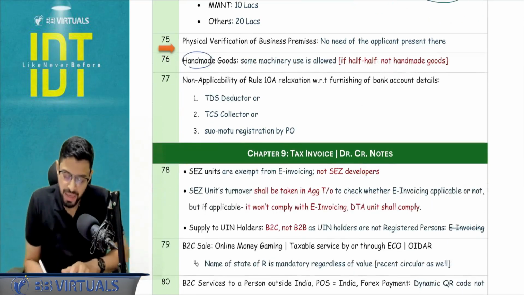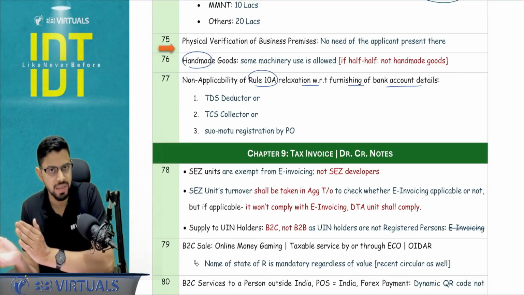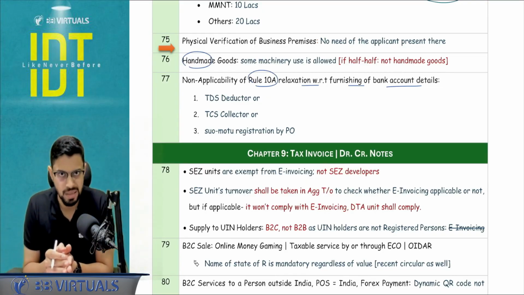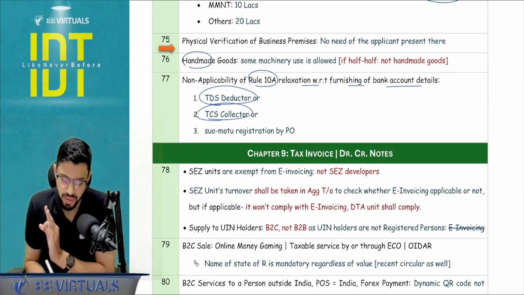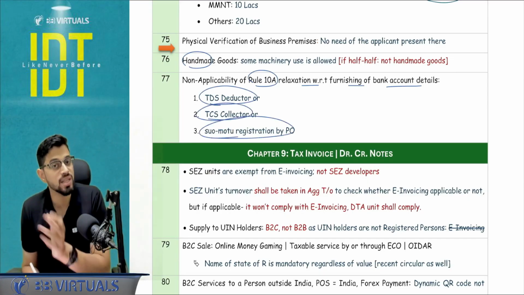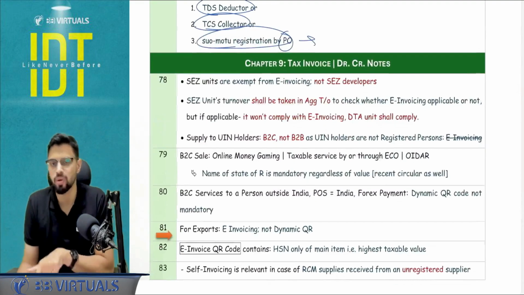Okay, rule 10A, which is the relaxation for furnishing of the bank account details, we give you 30 days or GST return filing, whichever is earlier. So that is not applicable in 3 cases: TDS deductor registration, TCS collector registration and suo motu registration by the proper officer, basically where he catches you that you are liable for registration but you didn't get it.